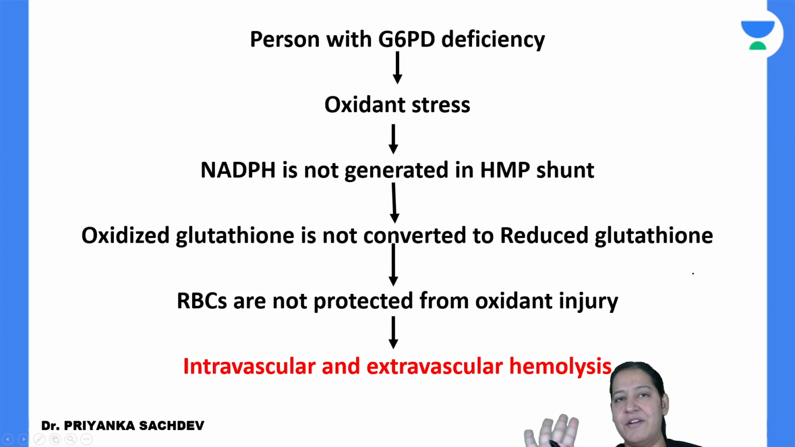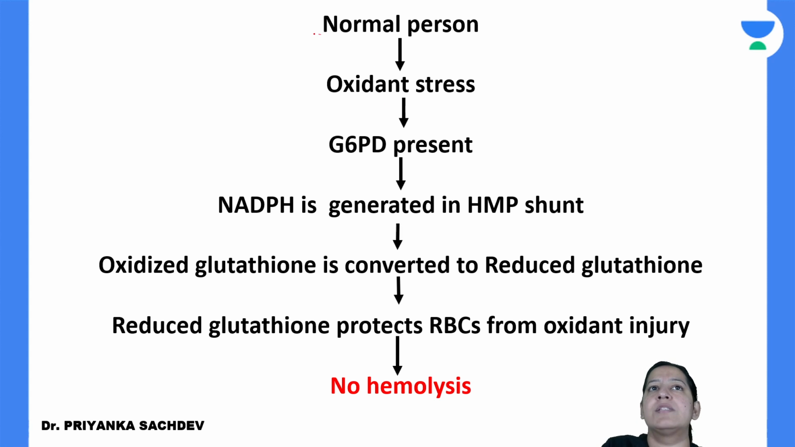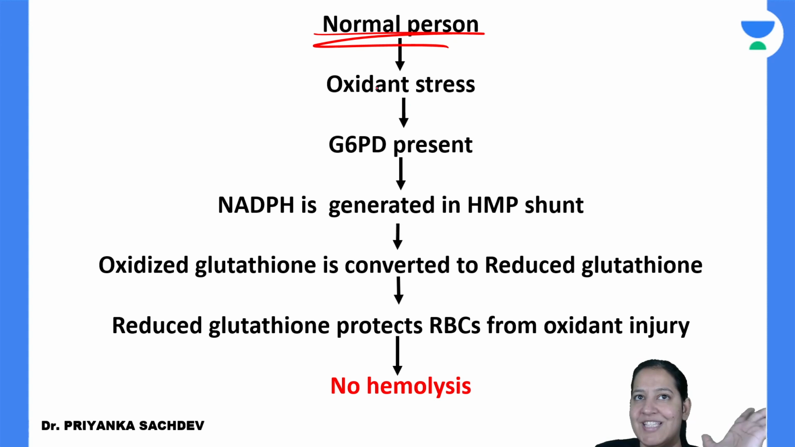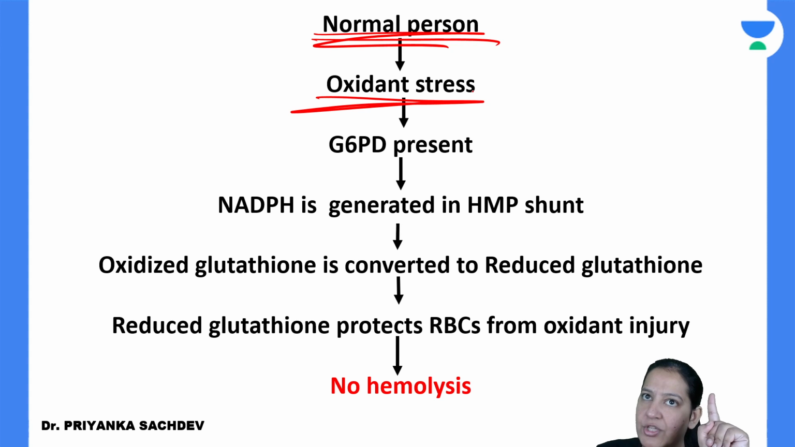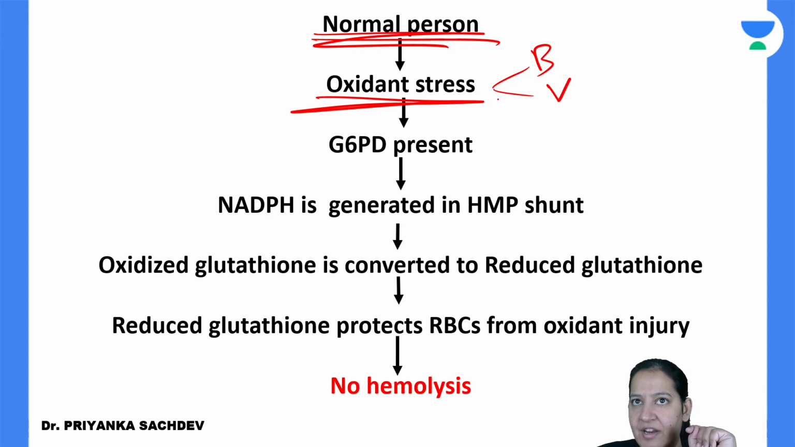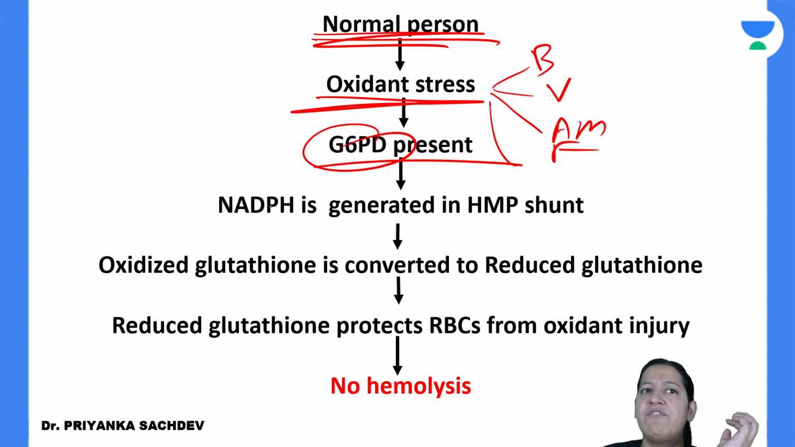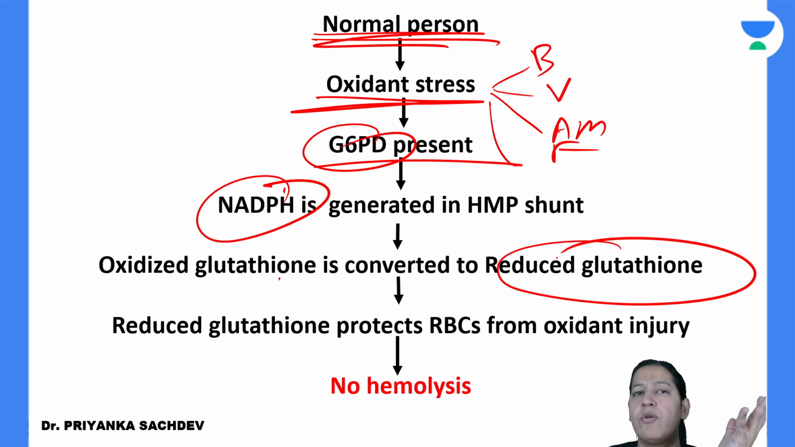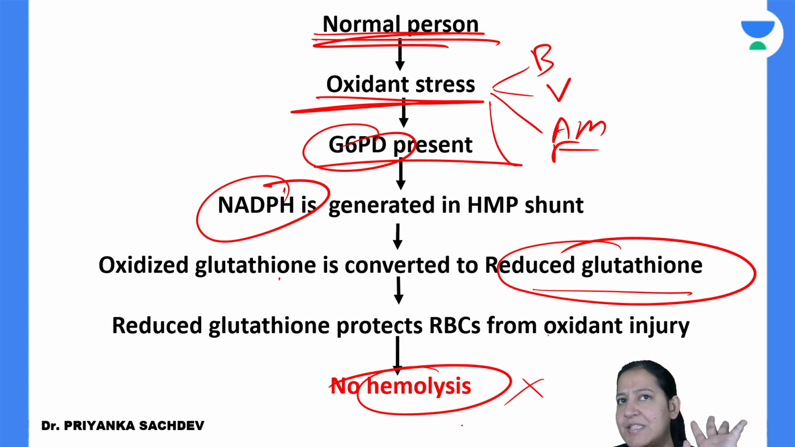The two flowcharts are in front of you. One is a normal person, one is a person with G6PD deficiency. Imagine I am a normal person, I do not have G6PD deficiency. If I am exposed to any oxidative stress, bacterial infection, viral infection, anti-malarial drug, fava beans, that is oxidative stress. So G6PD is present inside me. G6PD will form NADPH. NADPH will activate glutathione reductase, and it will reduce glutathione, and glutathione will convert H2O2 into H2O. So no hemolysis will take place. Hemolysis of the RBC will not take place.